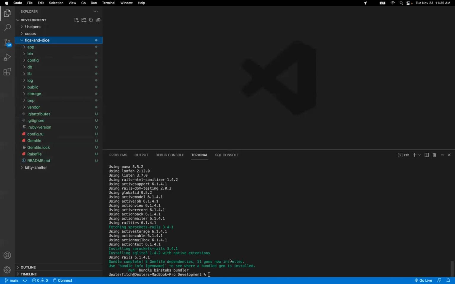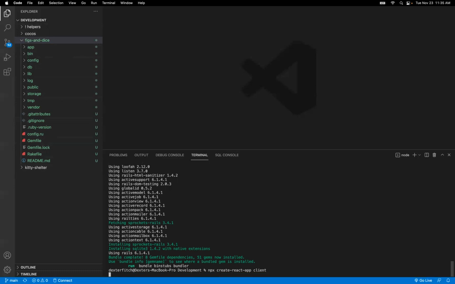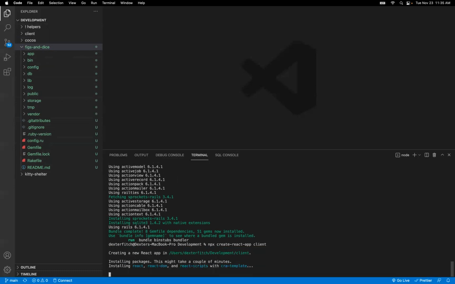While I'm at it, let me go ahead and add my front end to this as well. I'm going to say npx create-react-app. This is going to automatically create a new app called client, which is what we needed to do really, because what we want is our application to be in a folder named client. So this is like a two birds with one stone maneuver.